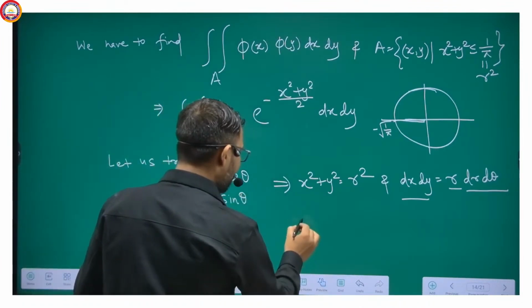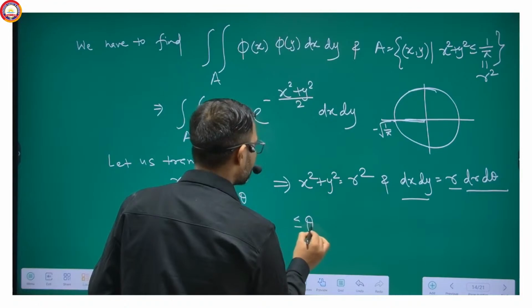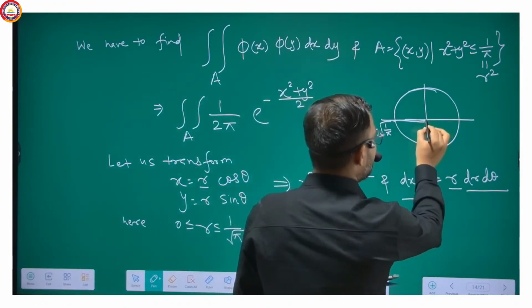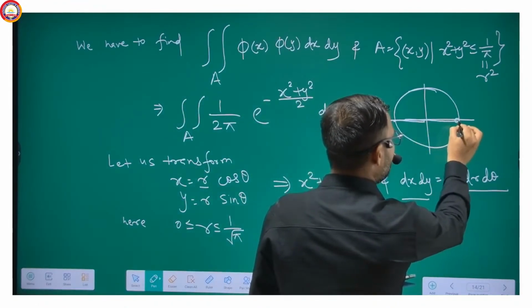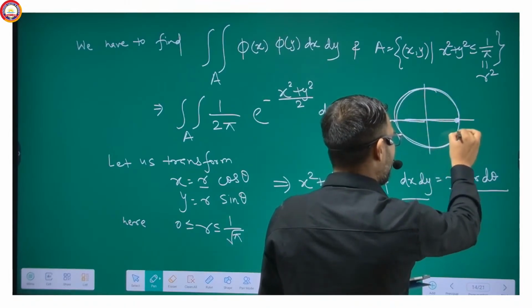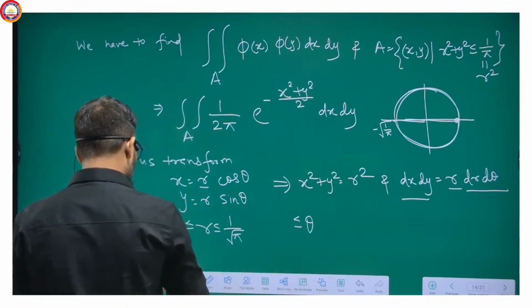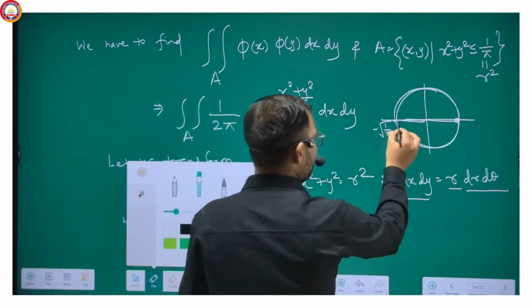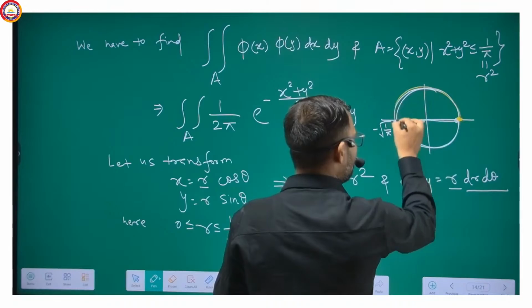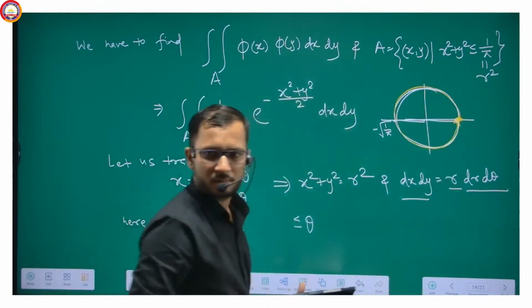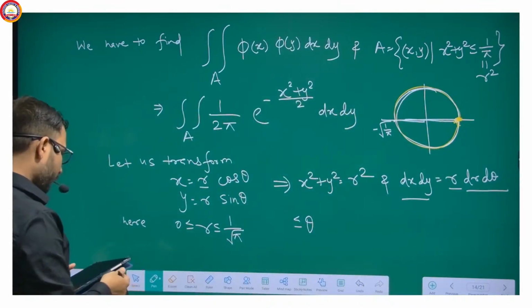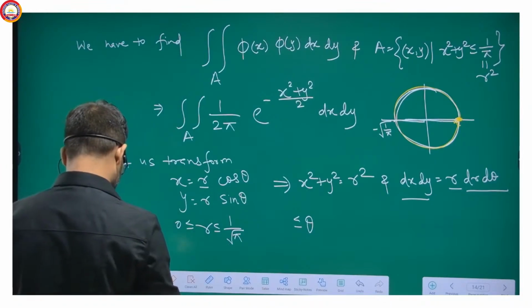So the range of theta is what? Range of theta is from 0 degree to 2 pi. Getting my point? So this is 0 to 2 pi. Yes, this is from 0 to 2 pi.